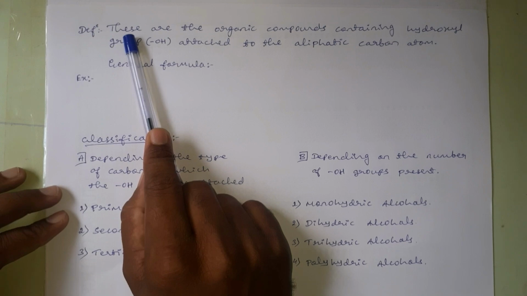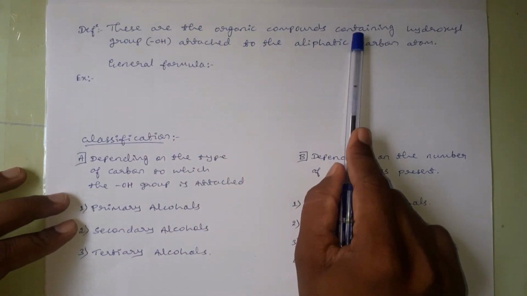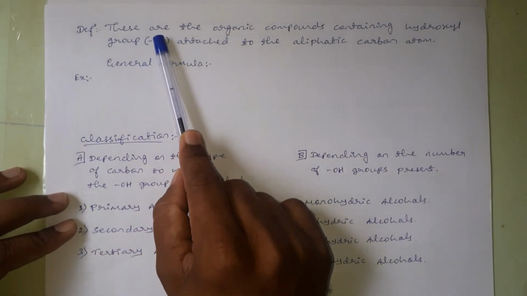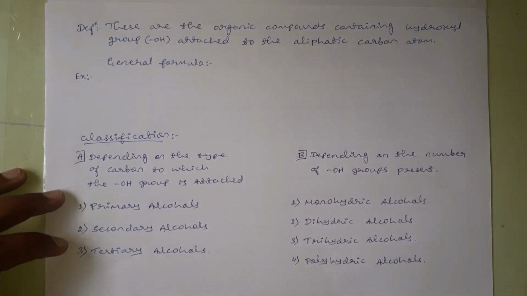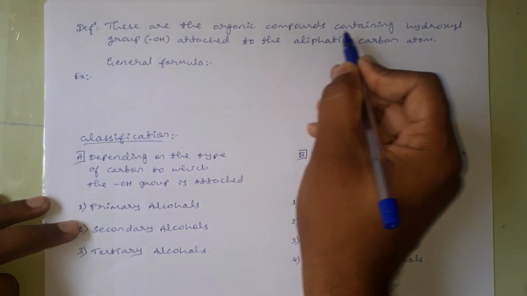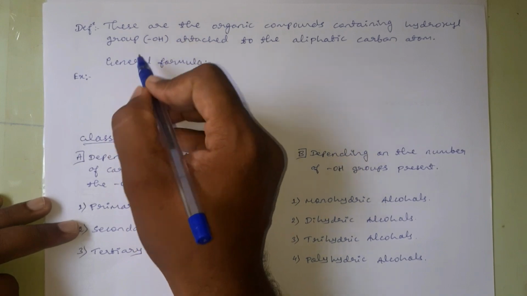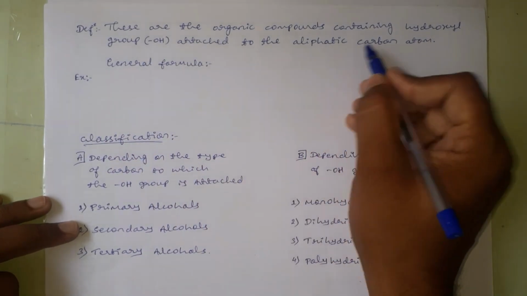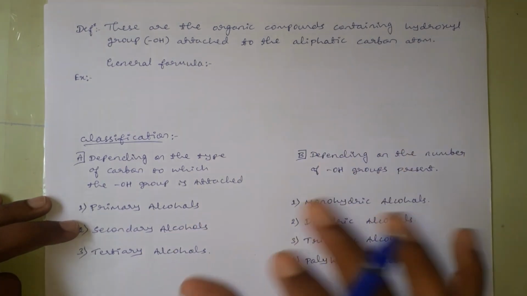Alcohols are nothing but the organic compounds containing hydroxyl group, that is OH group, attached to the aliphatic carbon atom. Aliphatic carbon atom is nothing but the carbon atom present in an aliphatic compound.